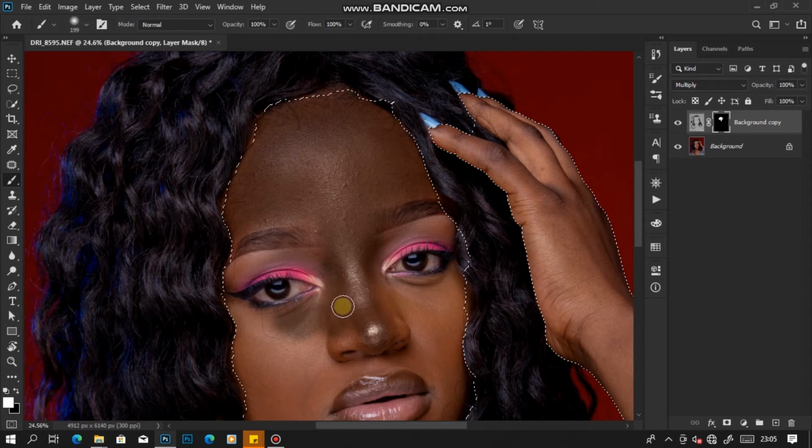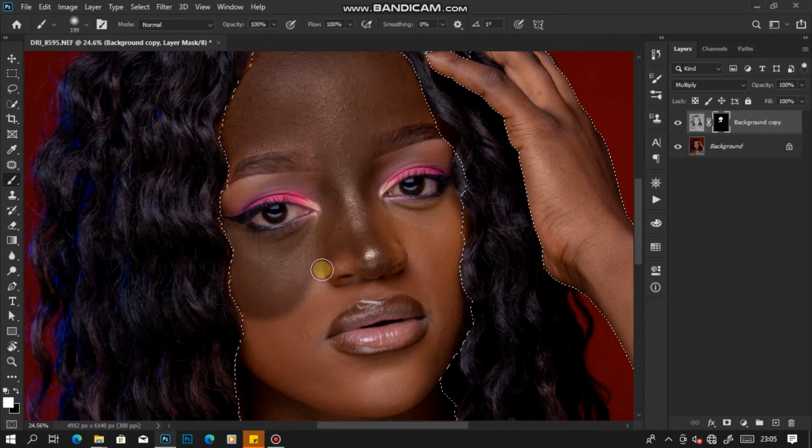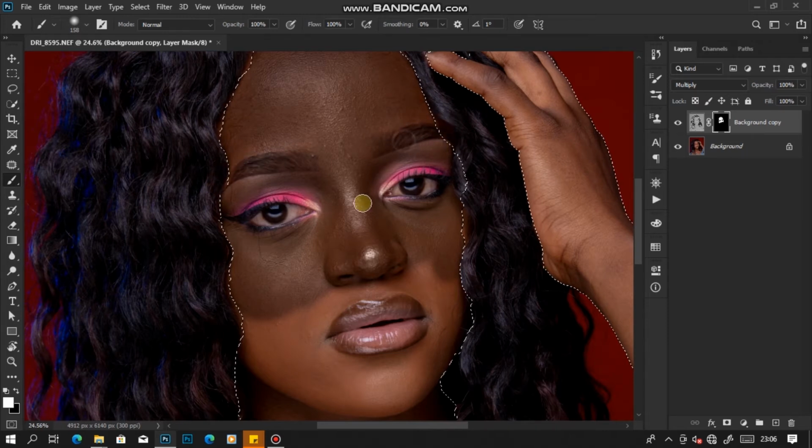When I'm working, I make sure I work on every part of the skin. But I have to make sure I don't work where there is makeup. I'll leave the areas with makeup, the eyeshadow and the lipstick. Make sure you don't miss out on any part of the skin as you're working. Yes, just like that.